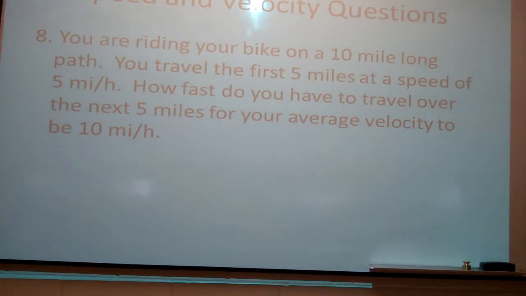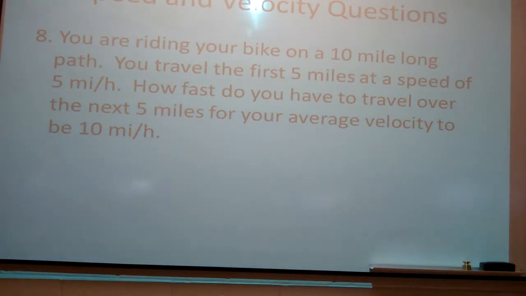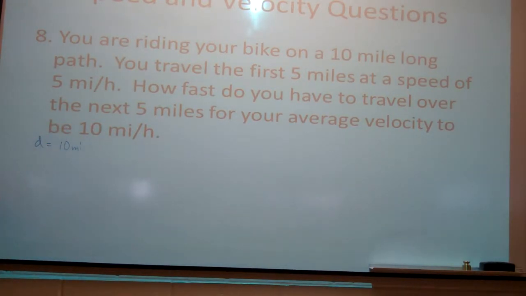Alright, this one needs an explanation here. If you want to average 10 on a 10-mile trip, how far do you go in the whole trip in this case? 10 miles, or distance 10 miles. If you want to complete that with an average speed of 10 miles per hour, how long do you have? 1 hour.